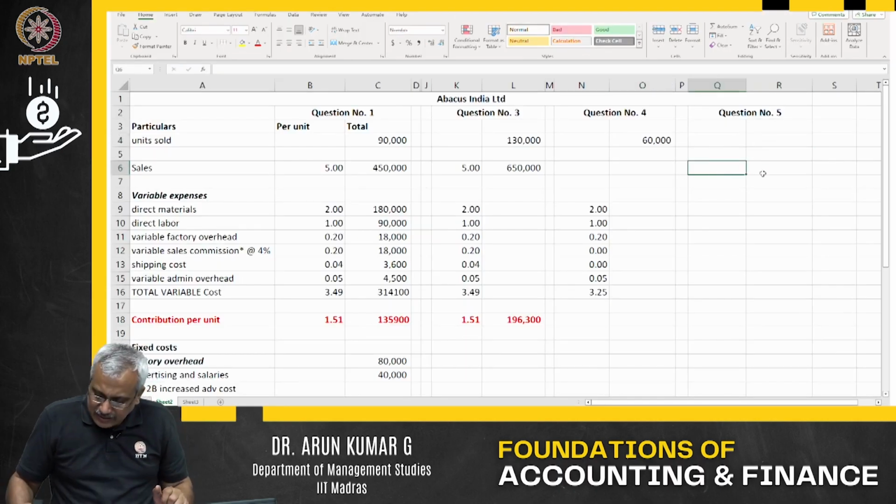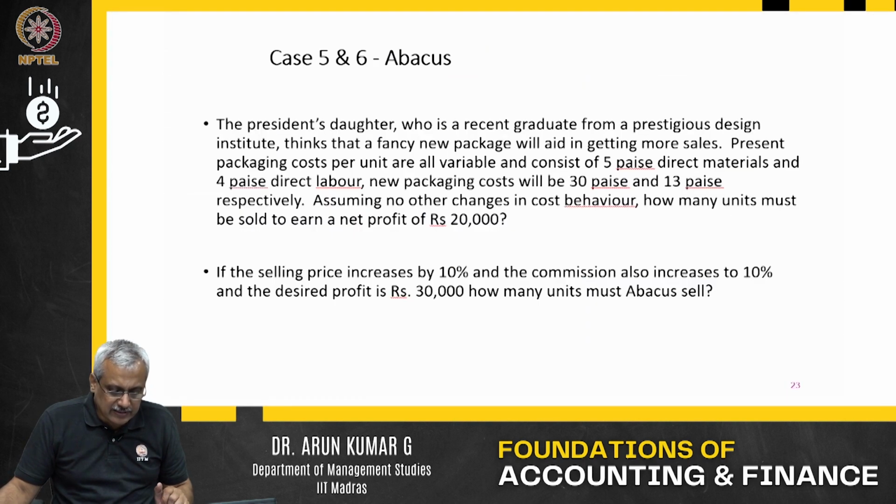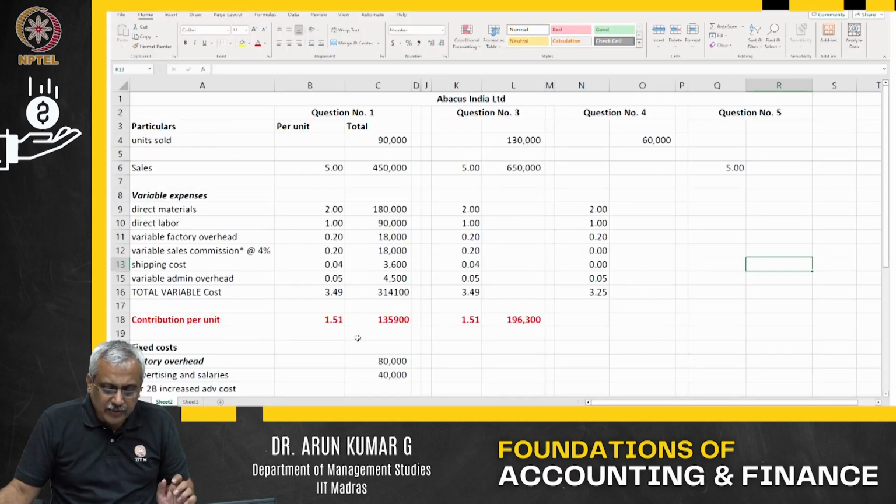We know that the selling price is going to be about $5, because she is not changing the price anywhere. That is the present packaging cost. Our president thinks that the factory will get more sales. Present packaging costs are variable and so on. Assuming no change in the cost behavior out there. Now let us look at this.